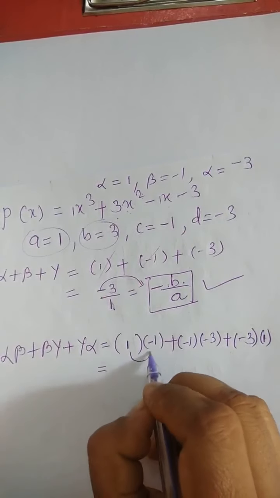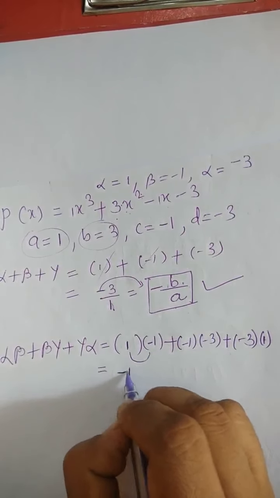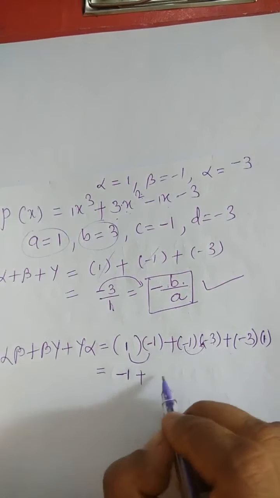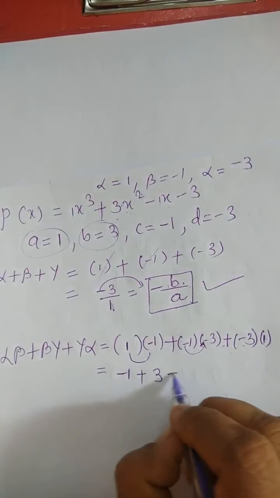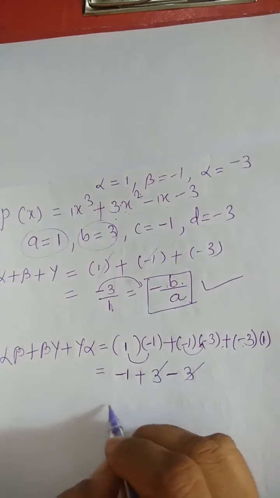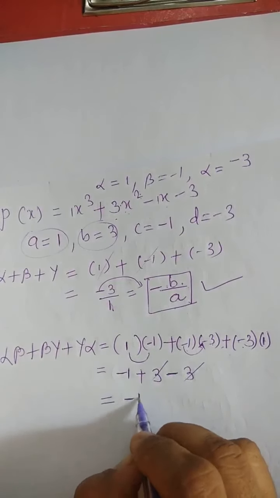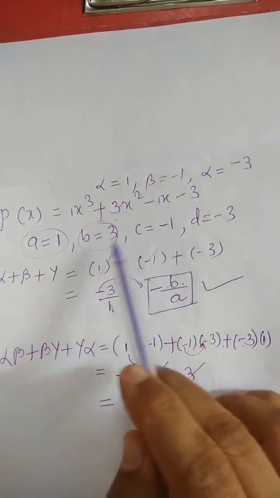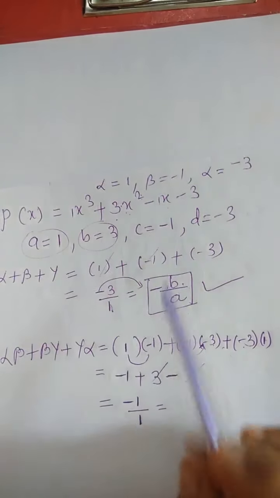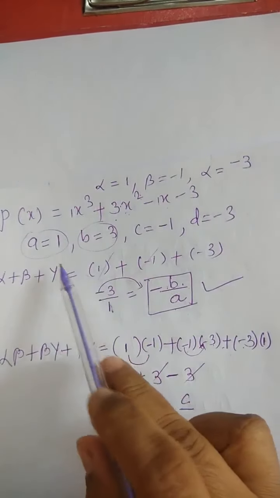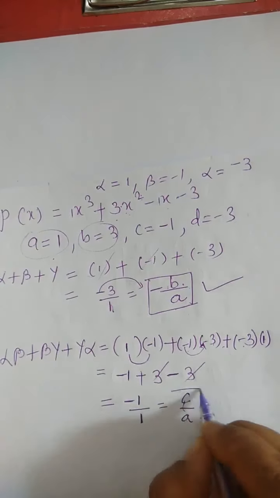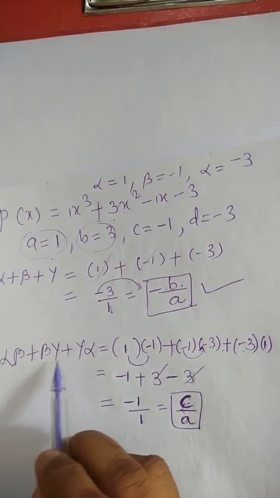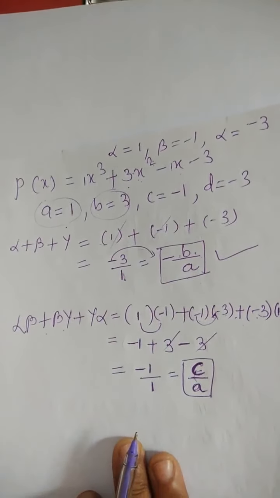So if we calculate 1 into 1, 1 plus minus minus plus, 2 minus will make 1 plus, then 3 ones are 3 plus minus minus 3 ones are 3, 3 minus 3 is cancel. We got -1, -1 nothing but -1 by 1. So observe -1 is C value and 1 is A value. So we proved that alpha beta plus beta gamma plus gamma alpha is nothing but C by A.